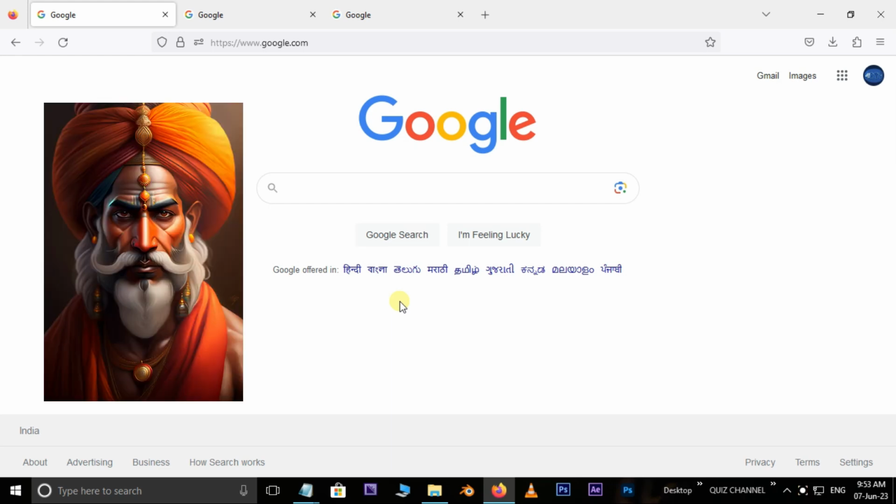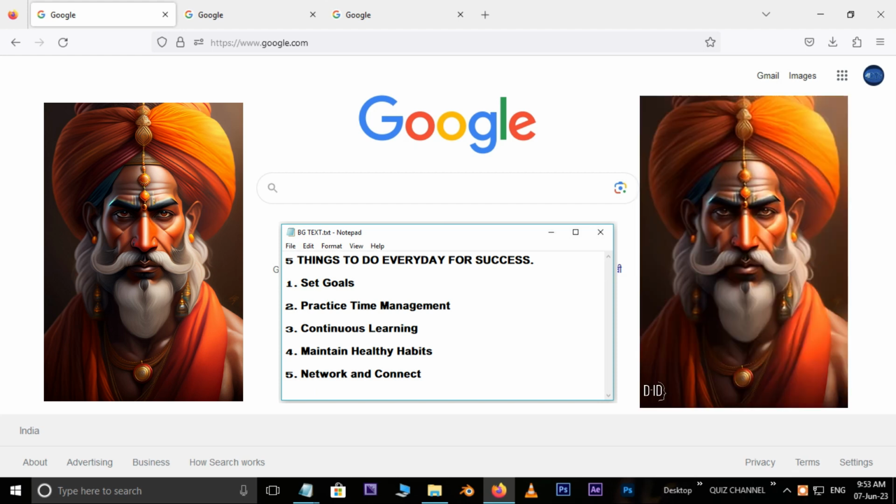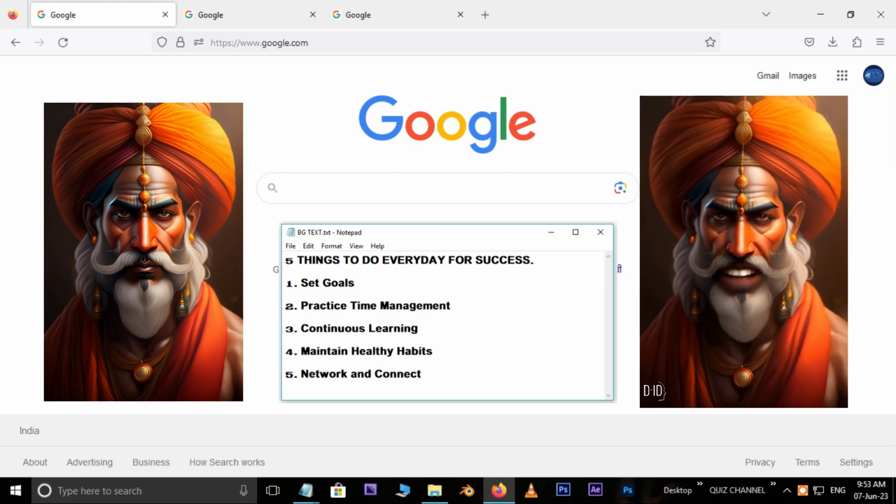First one, we need a character with front view. The second one we need is text or script. Third thing, mouth animations and expressions.